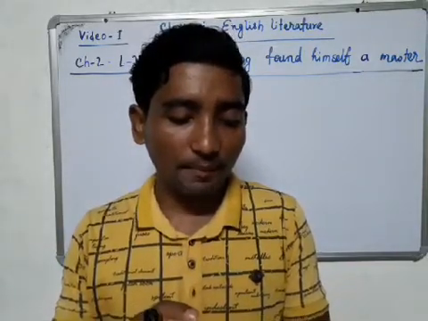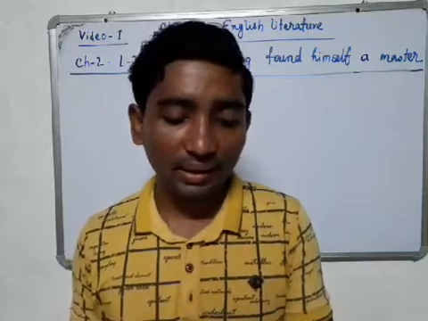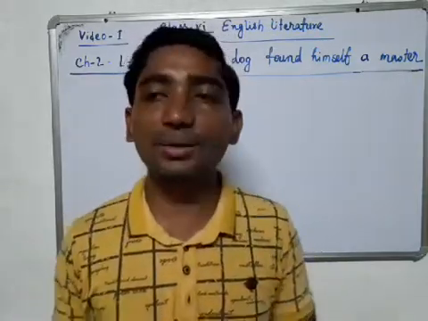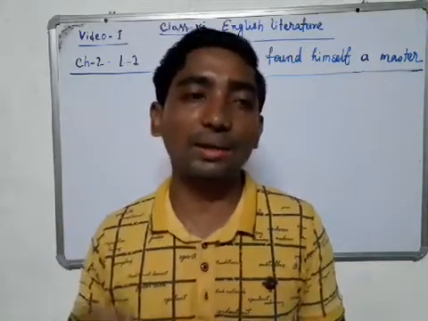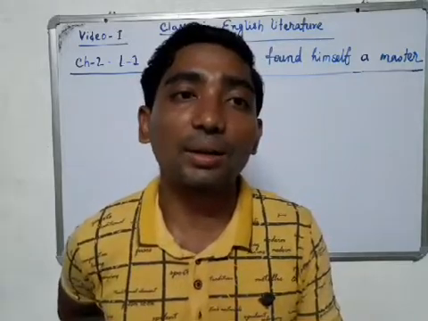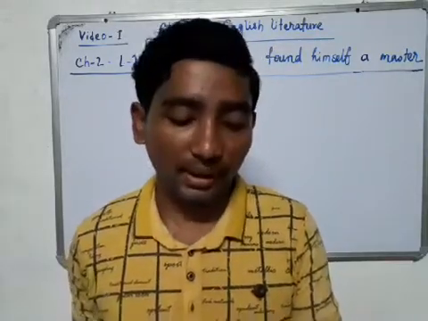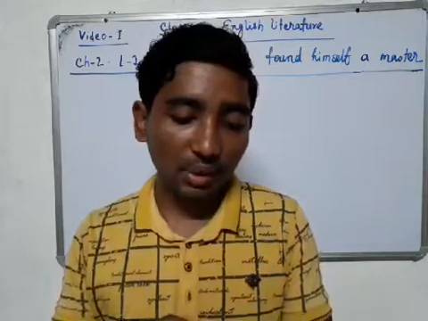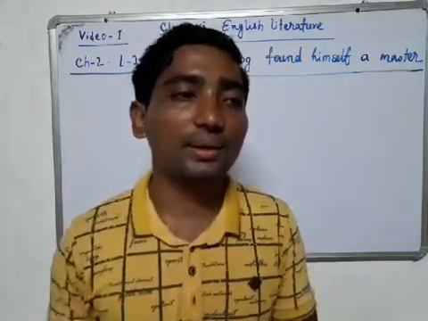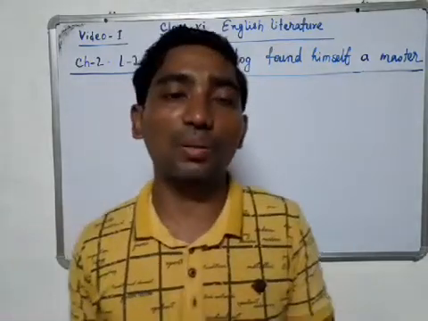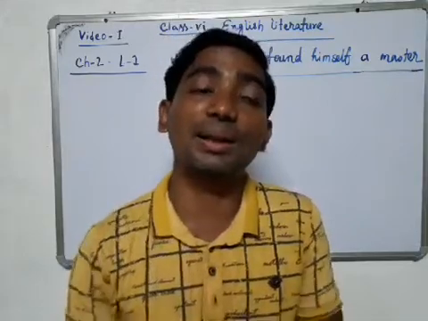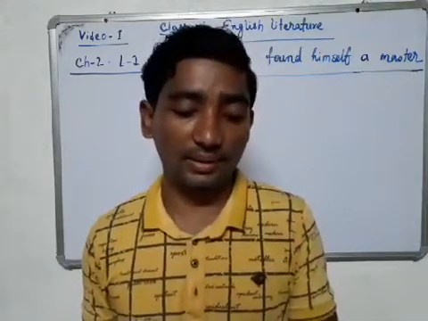Paragraph number 3. He walked and he walked and he met a kinsman of his. As he was looking, he started to look for the one who is stronger than anyone else. So he walked a long path and met a kinsman. Kinsman means he met a relative of his.